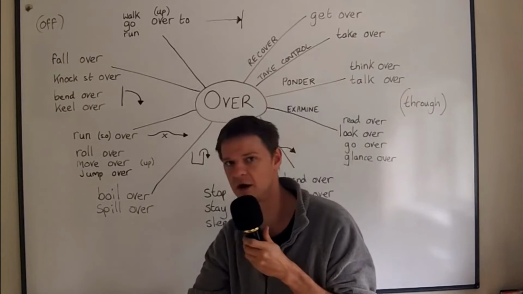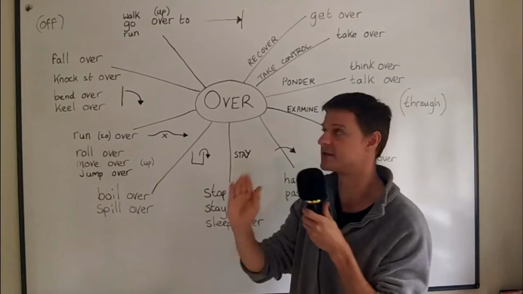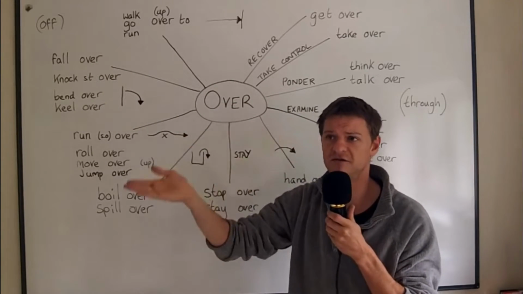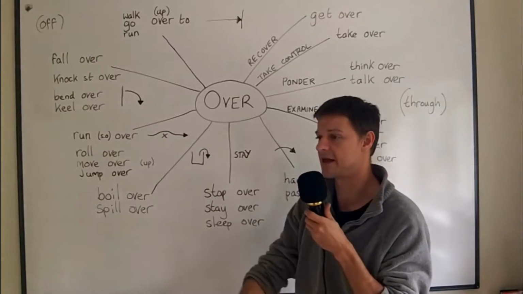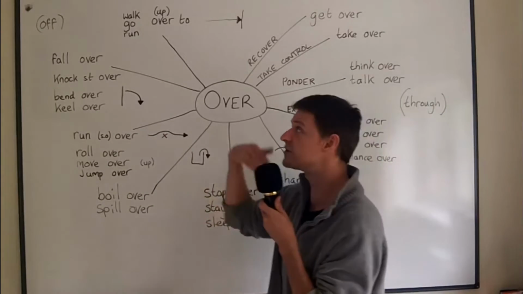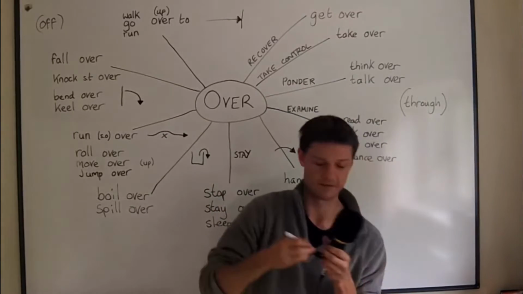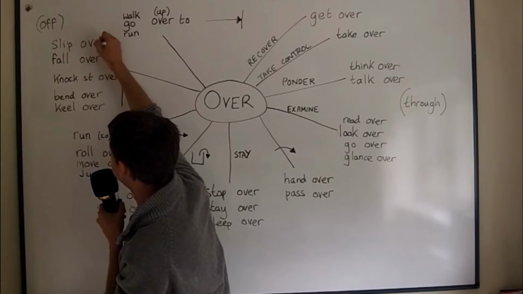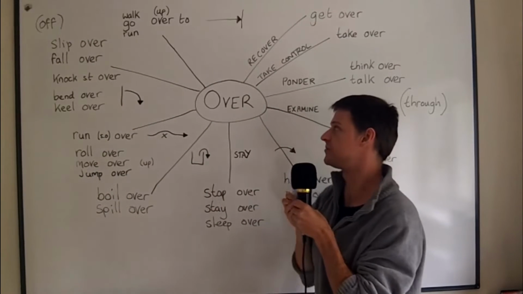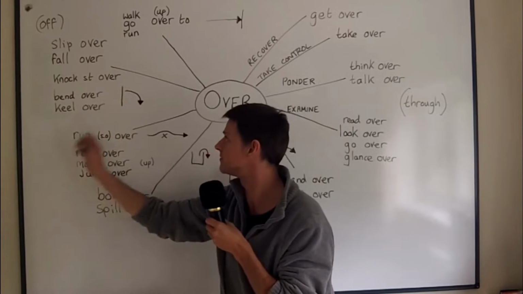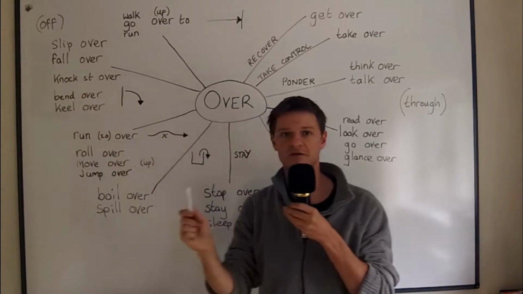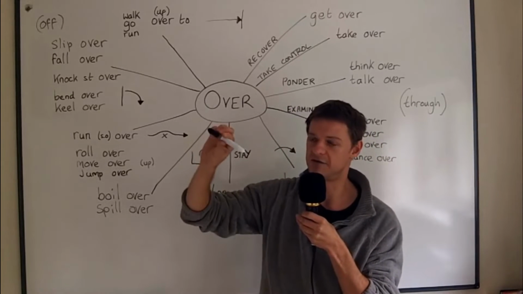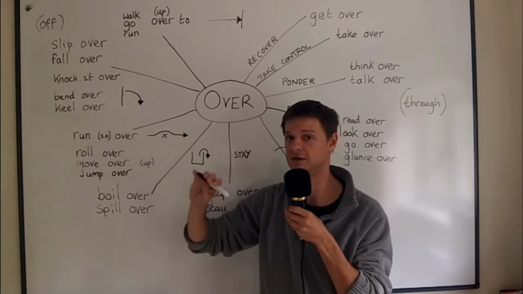Or you can fall down the hole. You can fall down the stairs, certainly. But if you're in the street, please just say you fell over. If you mean you just fell over in the street, maybe there it was very slippery. You fell over. You slipped over. There's another one which I've forgotten. Slip over. Okay? So there are many phrasal verbs which mean something stands up and then it falls over. If you knock something over, it's for a vase, which is standing up and then you knock it over. So something must stand up to be knocked over.